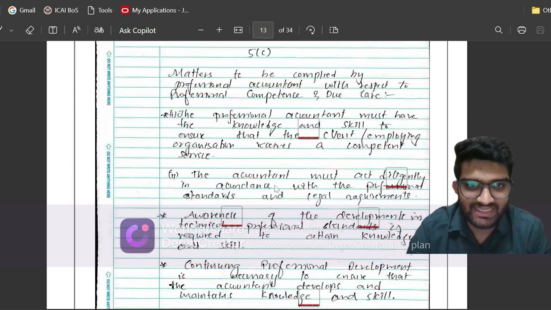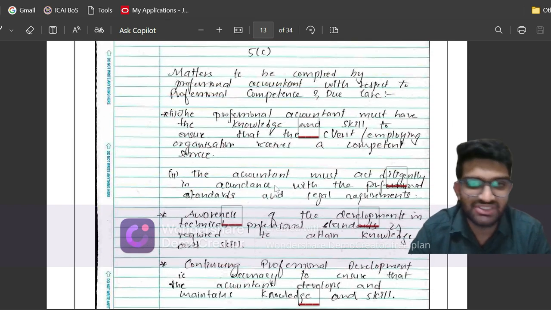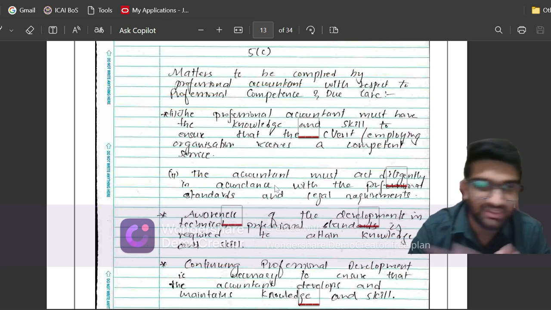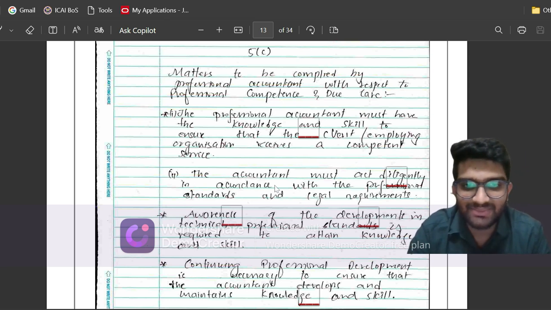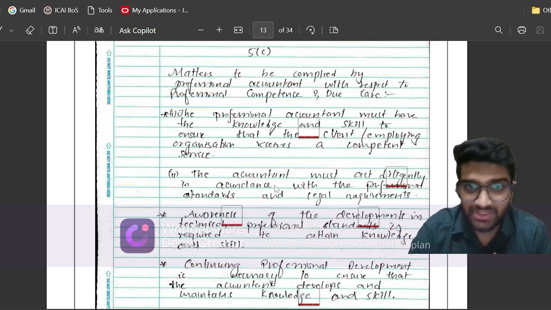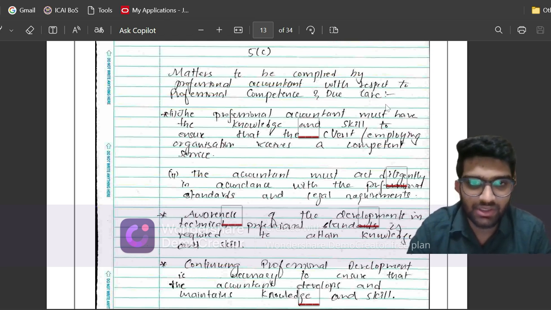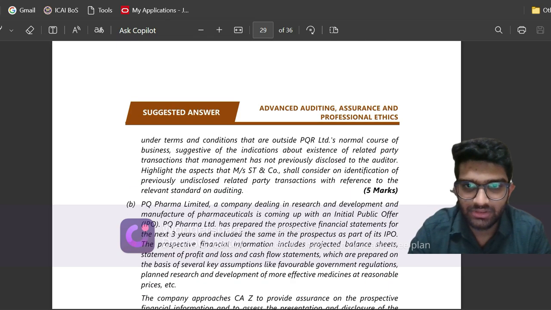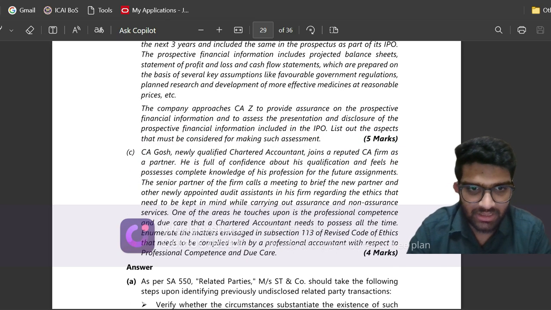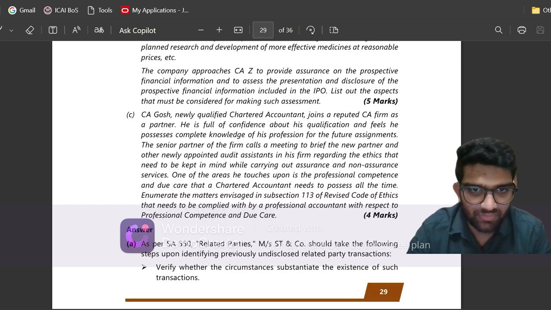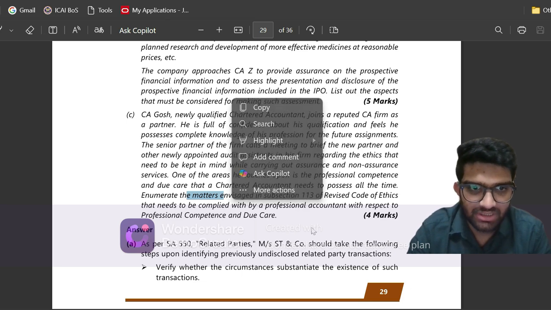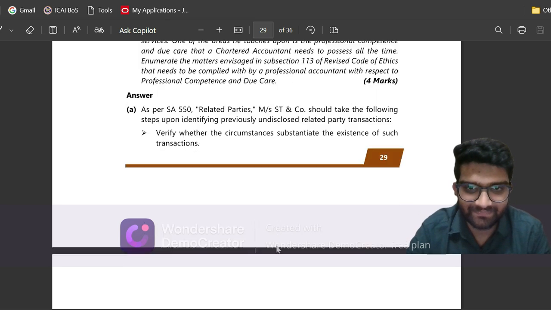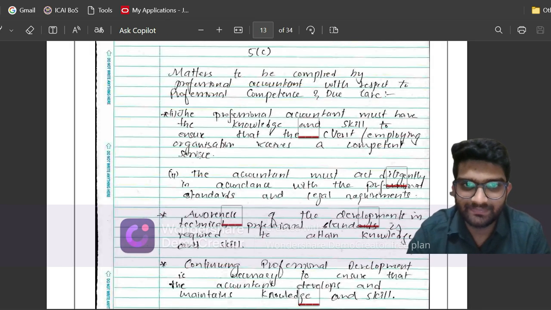So question 5c is from professional ethics. People generally prepare clauses well here and ignore the introductory part, but ICAI has been increasingly asking questions even from the introductory part. So this is a question on PCDC, professional competence and due care. Let us see what the question is. So the question is, as per subsection 113 of the revised code of ethics, what are the matters envisaged with respect to PCDC? Let us see what I have written.